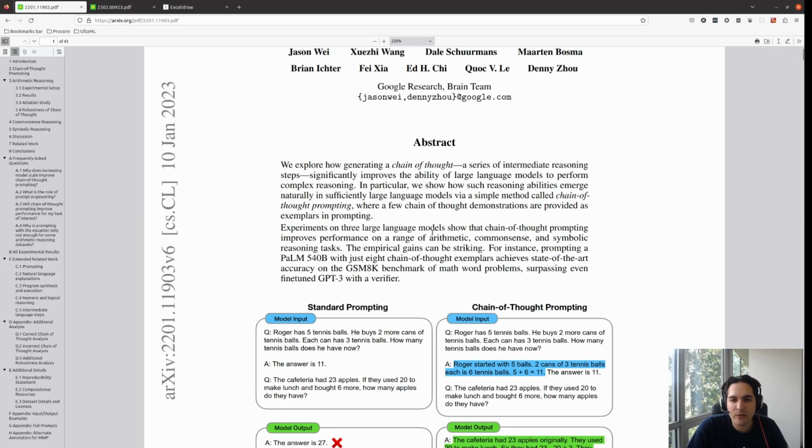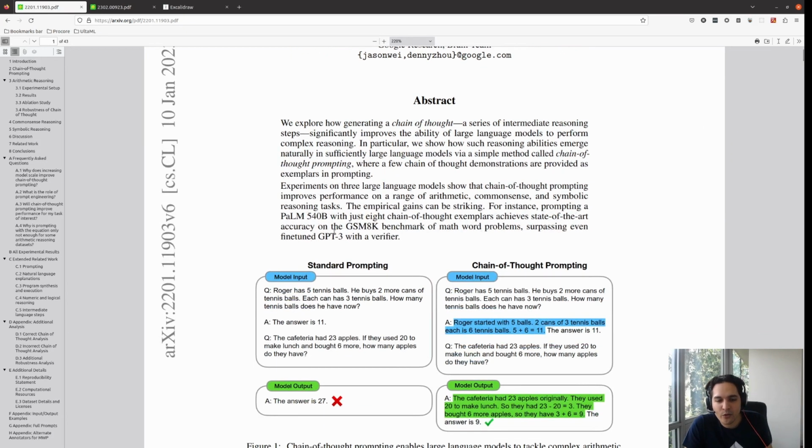Experiments on three large language models show that chain of thought prompting improves performance on a range of arithmetic, common sense, and symbolic reasoning tasks. The empirical gains can be striking. For instance, prompting a PaLM 540 billion parameter model with just eight chain of thought exemplars achieves state-of-the-art accuracy on one of the benchmarks of math word problems, surpassing even fine-tuned GPT-3 with a verifier. So all of these papers are showing that chain of thought is really, really important.